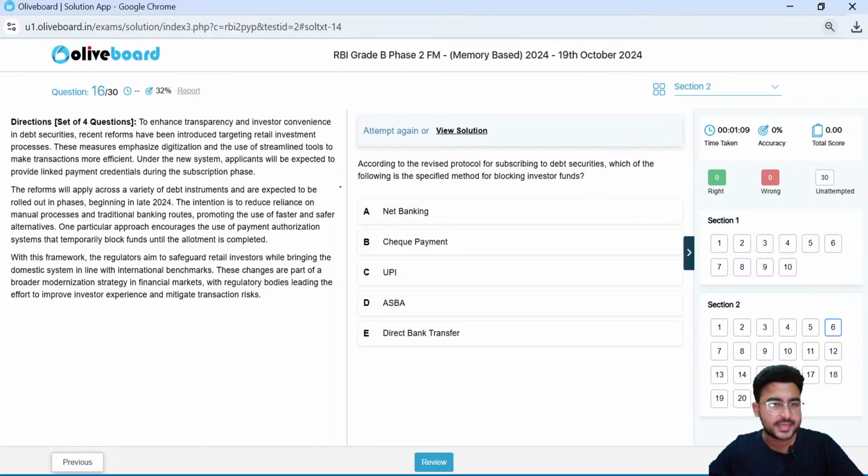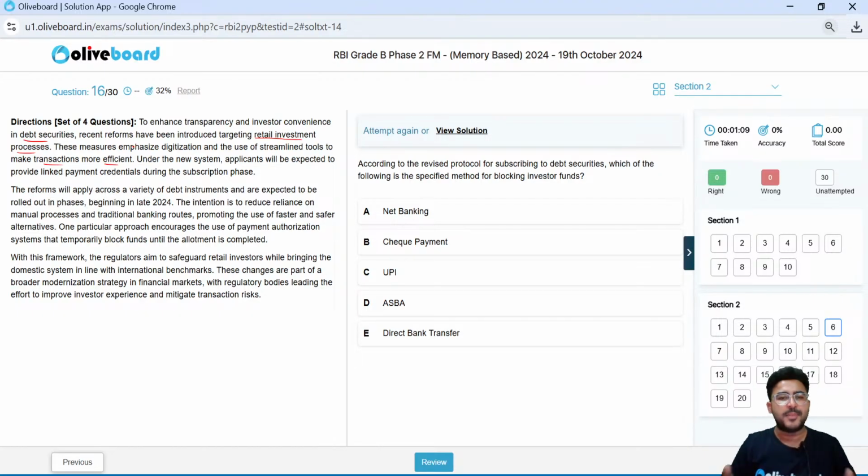Let me just quickly read the para for you guys. To enhance the transparency and investor convenience in debt securities. Okay, so it is related to debt securities here. Recent reforms have been introduced targeting the retail investment processes. These measures emphasize digitalization and the use of streamlined tools to make transactions more efficient.